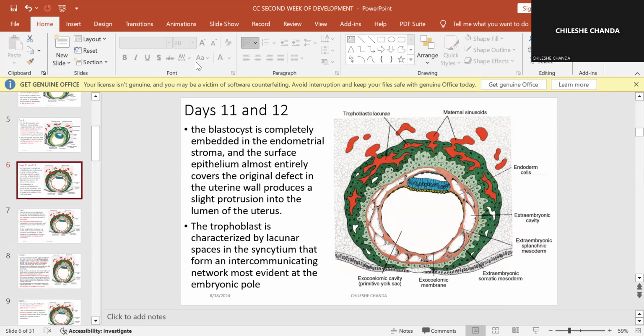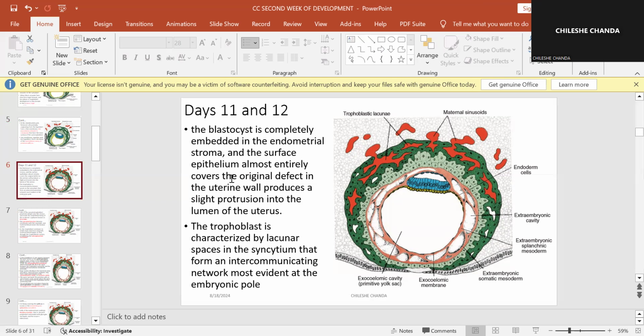Now, by day 11 and 12, the blastocyst is completely embedded in the endometrial stroma, and the surface epithelium almost entirely covers the original defect, meaning at this point it has embedded completely into the uterus, and this part is almost completely covered.